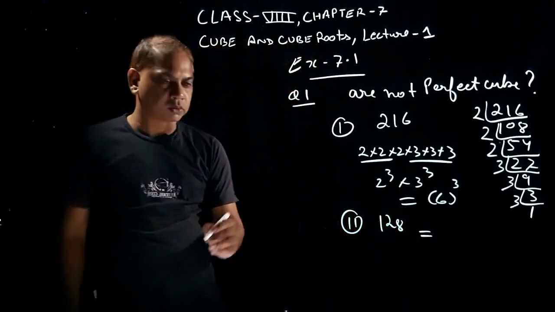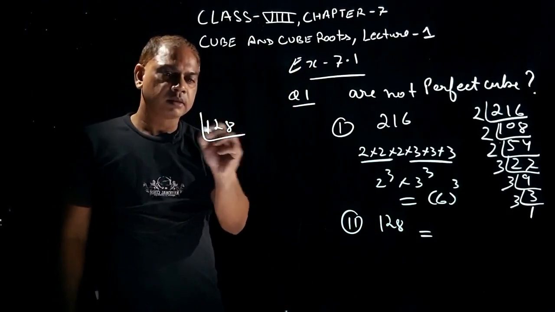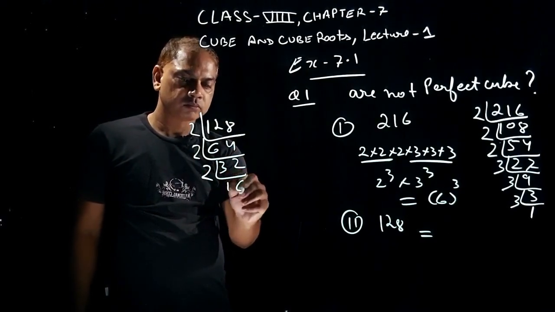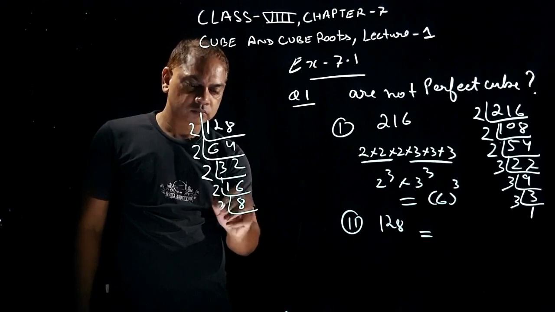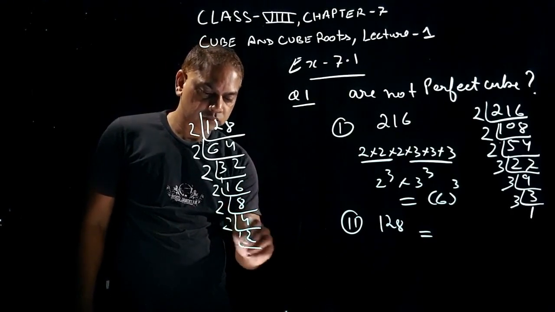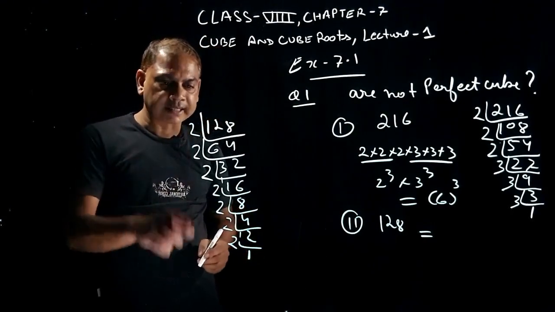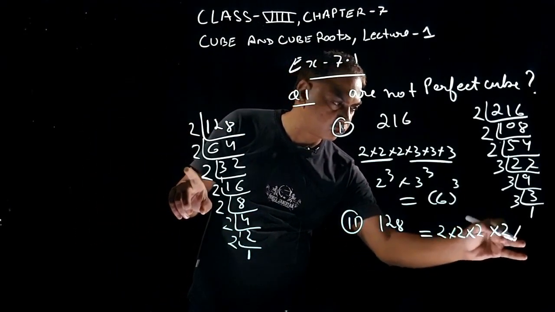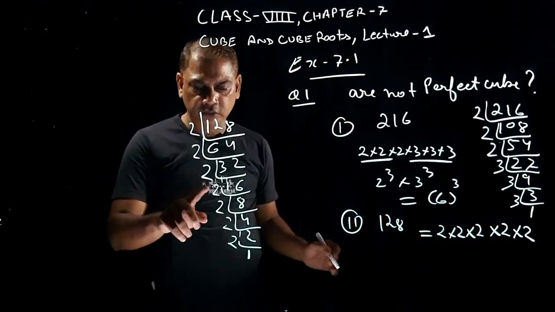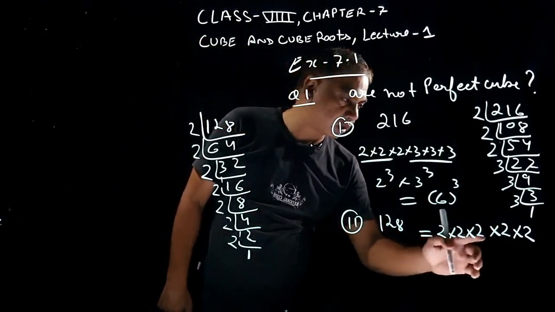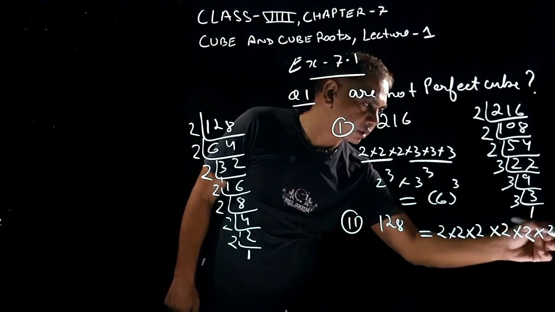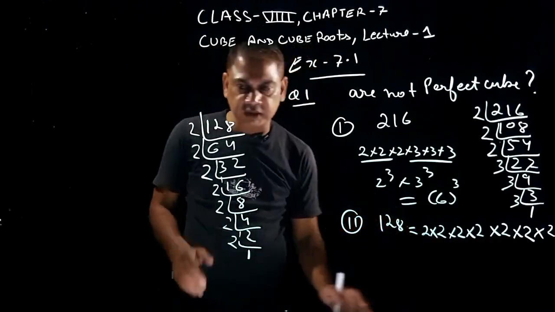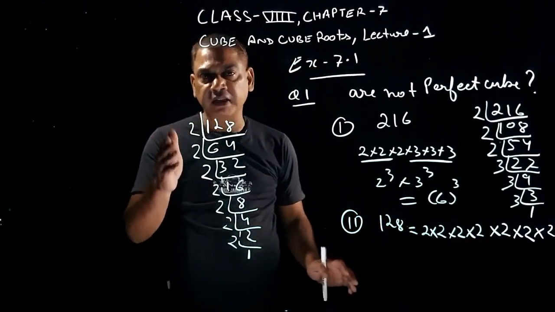We make the factors of 128, students. 128, 2 6s are 12, 2 4s are 8. So 128 can be written as 2 into 2 into 2 into 2 into 2 into 2 into 2, seven 2s. Now students, these are the prime factors which I got after prime factorizing 128.